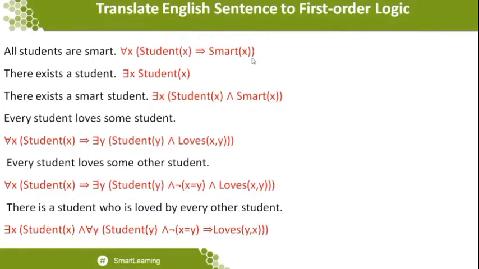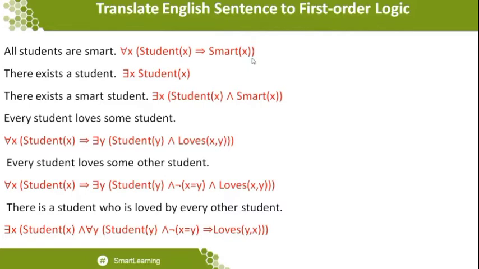The next one: there exists a student. Once we take the quantifier itself, when you say there exists, it may represent someone, or even a single person. A single person is also to be considered as there exists a student. So there exists a student represents one or a set of people, not all.